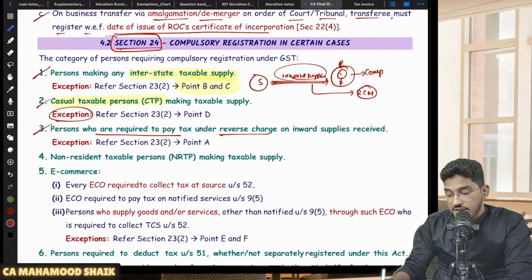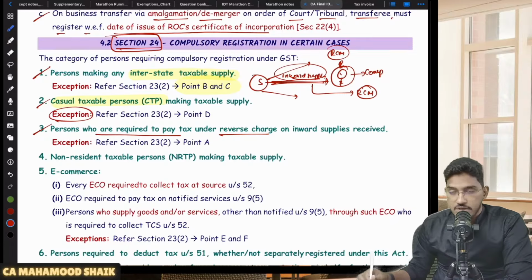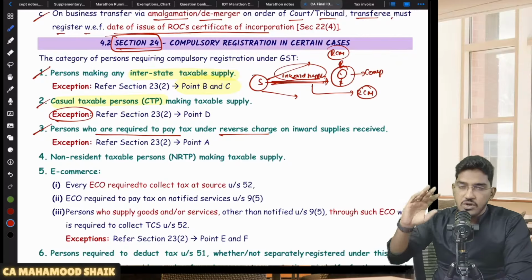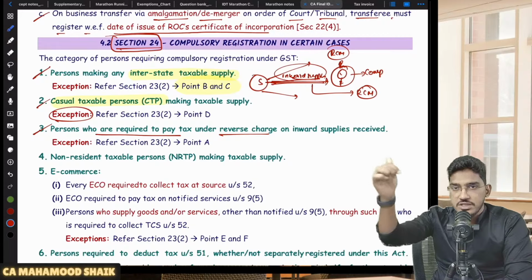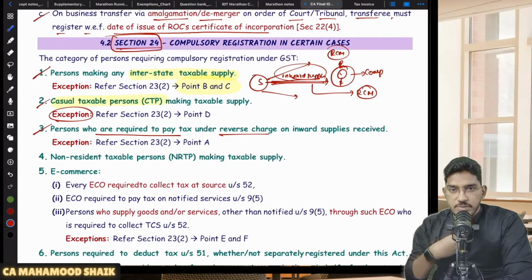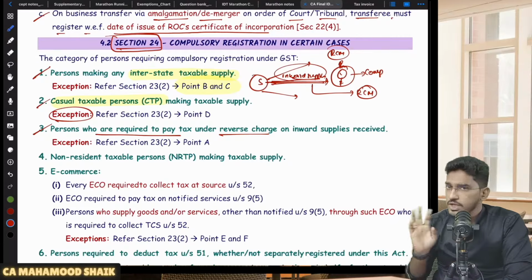Now there is one relaxation given for the supplier. What relaxation they have given is: if you are a supplier making various outward supplies, but all those outward supplies are getting covered under RCM, that means on all those outward supplies, your recipients are only discharging the GST under reverse charge mechanism. You don't have a single outward supply on which you are required to pay the GST under forward charge mechanism. You are not having a single outward supply where you are required to collect the amount of GST from your recipient and pay it to the government.